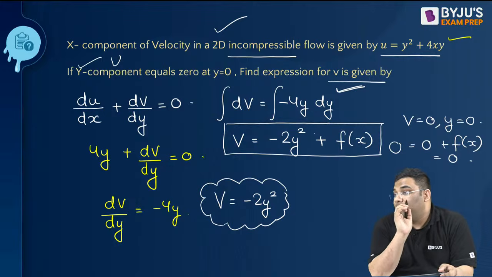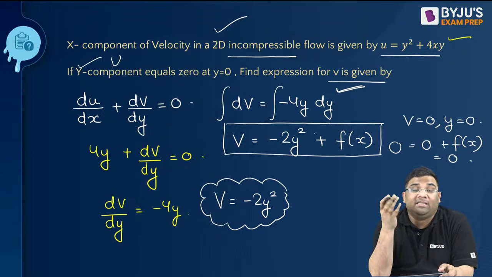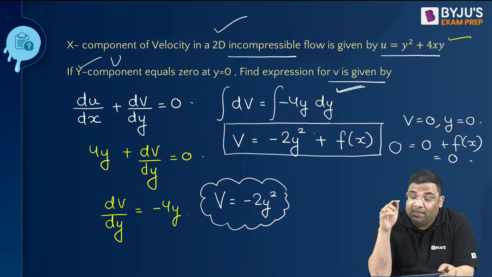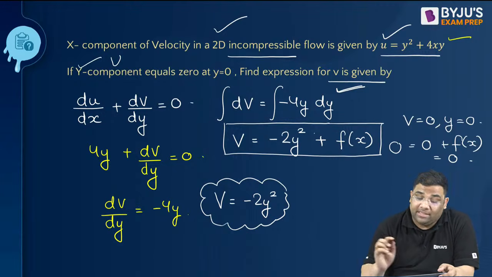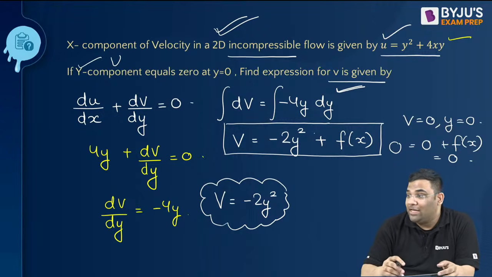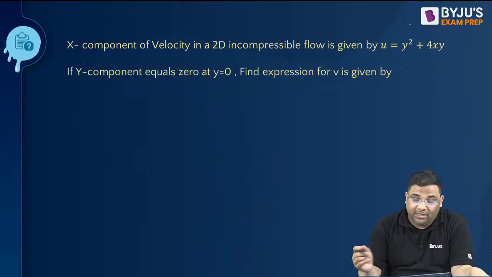Understood this question, everyone? In the previous case, they had given the x, y, z components and asked, is it a possible case of incompressible flow? Here they have given the u component, and they have stated that it is an incompressible flow. So applying the continuity equation, and then using some of your common sense and your childhood knowledge of integration, you solve this question. Let us go to the next question.